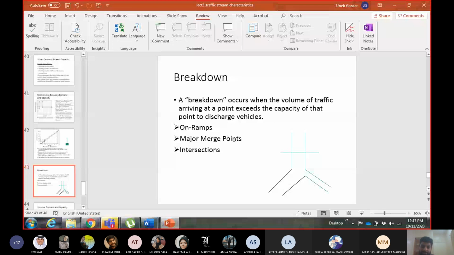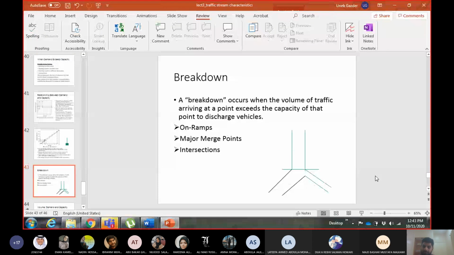Major merge points: sometimes two highways are merging into a single segment. For example, say this green one is one highway, this black one is another highway, and they are merging into this third one. Okay, so if the flow of the vehicles from both the highways is more than the capacity of the segment, then obviously you will have a breakdown at this point. So you will have a queue of vehicles on both the highways because the number of vehicles arriving is more than the capacity of the merging section where they want to merge.